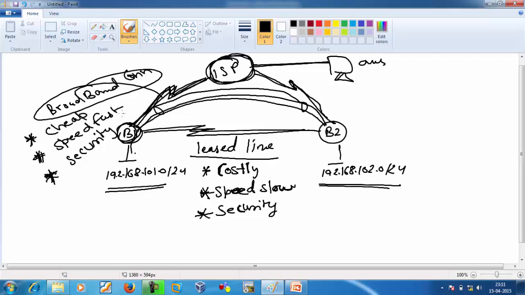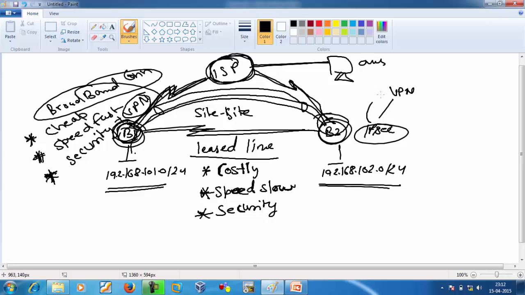If we talk about money, definitely we will give preference to the broadband link. Now, to improve the security, we will add VPN. VPNs are according to the requirement. Here we want branch 1, or site 1, to communicate with site 2, and the VPN we will implement here is called site-to-site VPN. When we talk about VPN, we use some protocols, for example IPsec. If you are using IPsec, definitely you are using VPN, and when we are using VPN, we are using IPsec. Both work together.